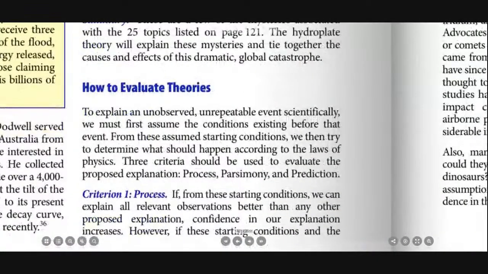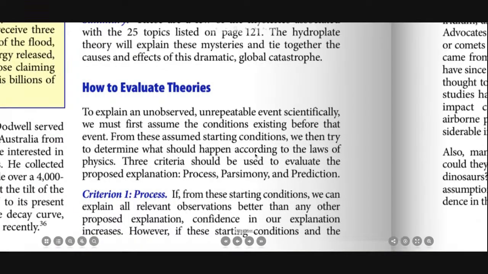To explain an unobserved, unrepeatable event scientifically, we must first assume the conditions existing before that event. From these assumed starting conditions, we can then try to determine what should happen according to the laws of physics. Three criteria should be used to evaluate the proposed explanation: process, parsimony, and prediction.